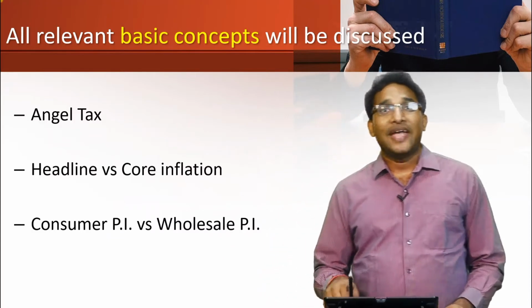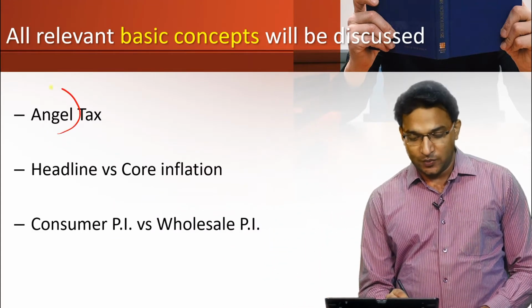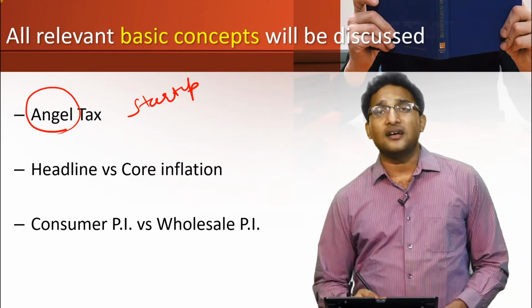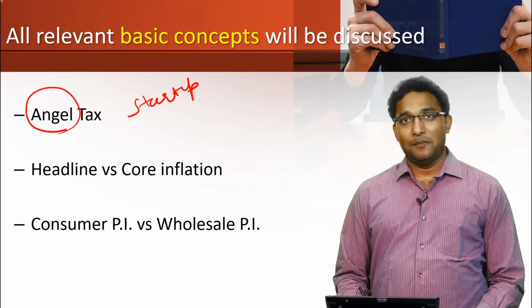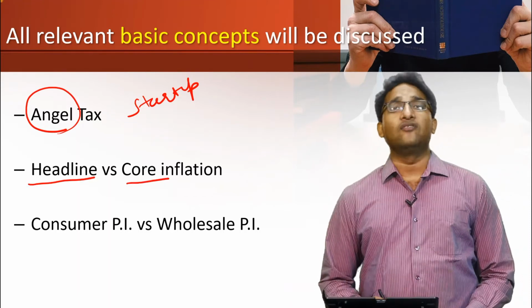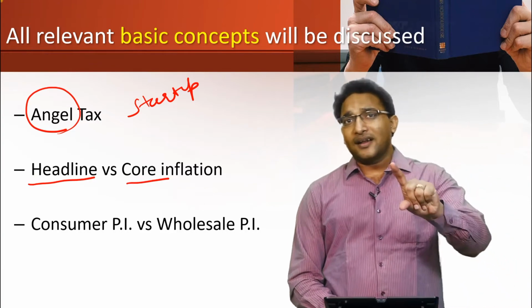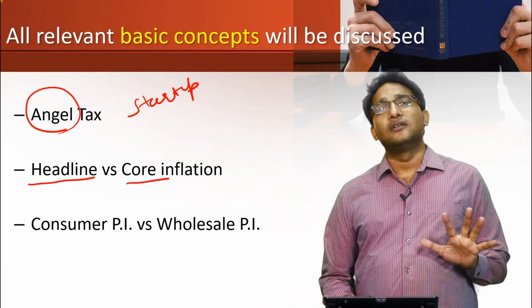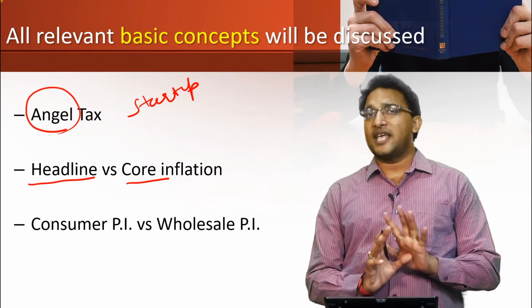For example, angel tax issue has been there regarding the startups. So what is this angel tax and what is the government initiative in the budget? I'll discuss that. What is the difference between headline inflation and core inflation? And what are their trends over a period of time? I'll discuss that very slowly. Very slowly I will discuss every concept.